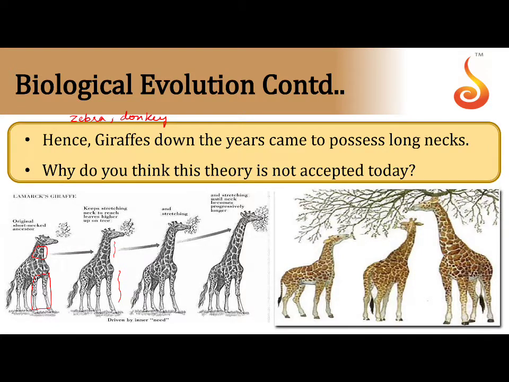Finally, to form a new species, the last point of Lamarck was speciation. A new species, the giraffe, formed from the zebras and donkeys. This is Lamarckism.